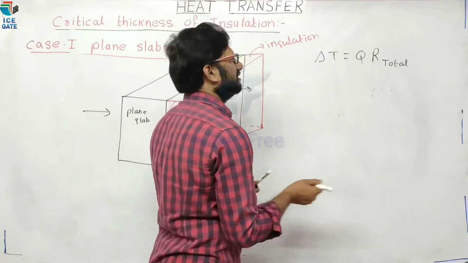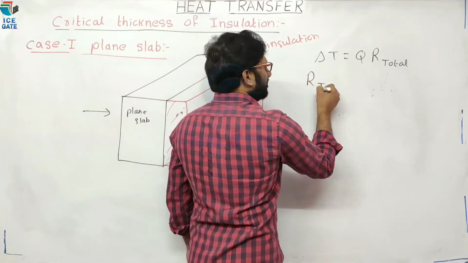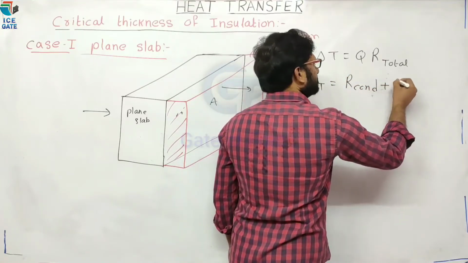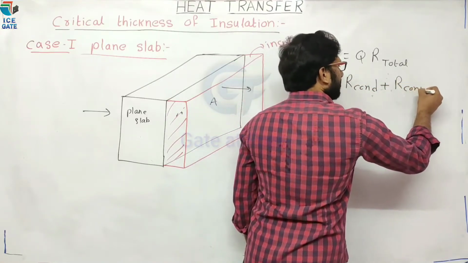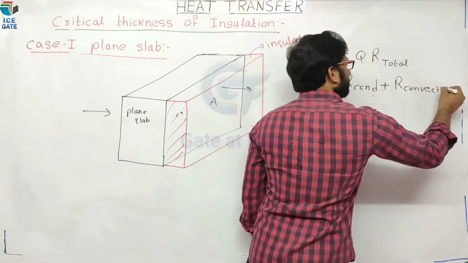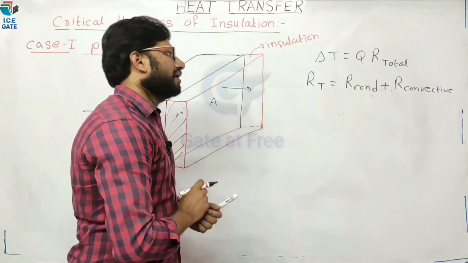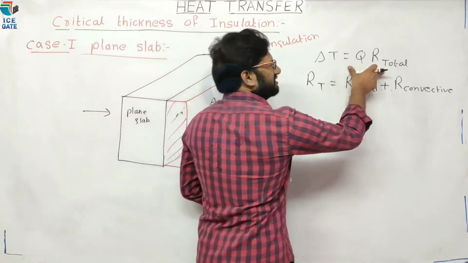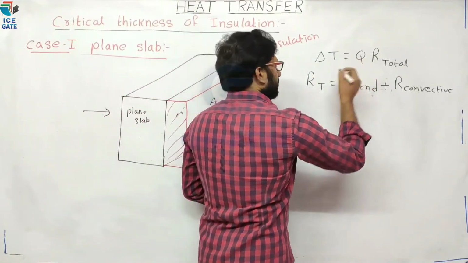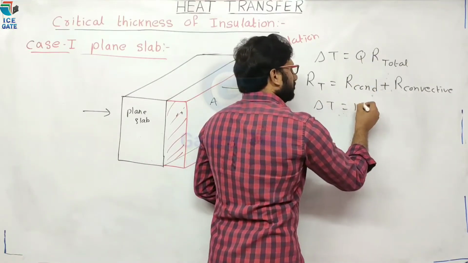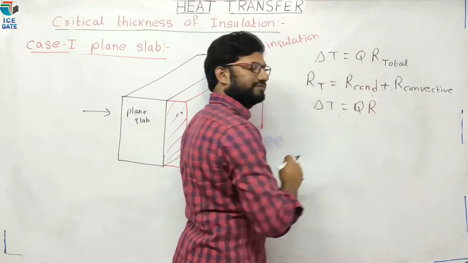Now, can I consider total resistance is equal to conductive resistance plus convective resistance? Okay, now from this equation, delta T equals QR.